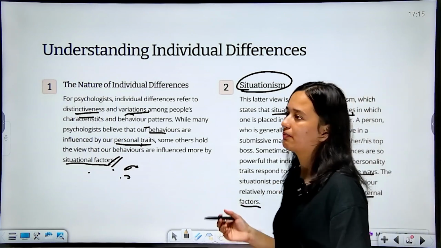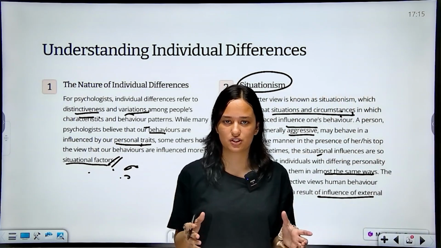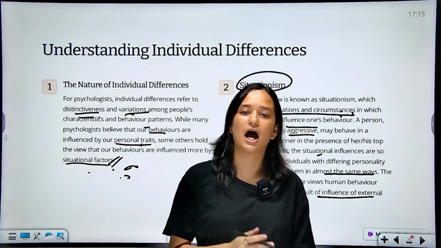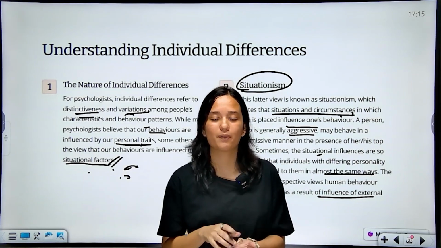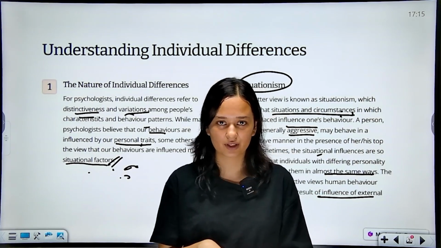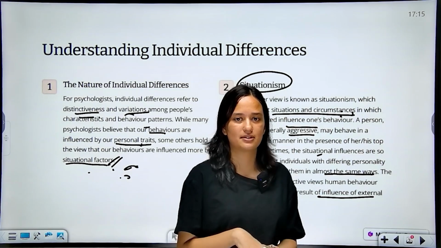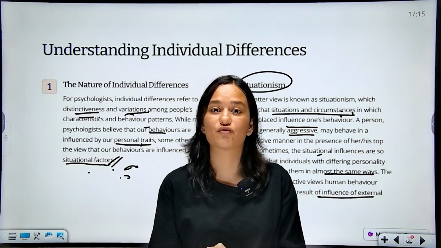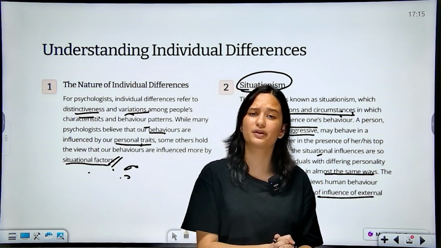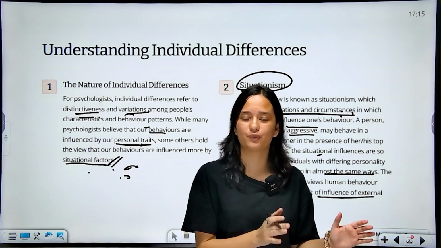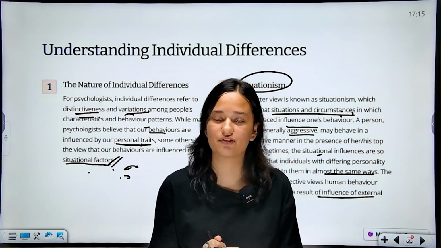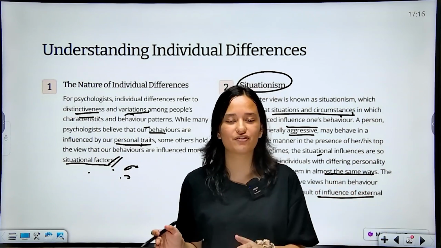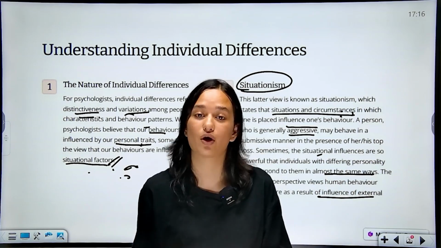Now, situationism means how the situation, how the objects around you, how the people around you, basically how the environment is influencing your behavior at a particular moment of time. If we take an example, apart from the example that's given here, take the example of a student. A student in a school environment will behave submissively in front of his teachers, but the same student, when he's at home, in front of his younger brother, will try to be dominating.